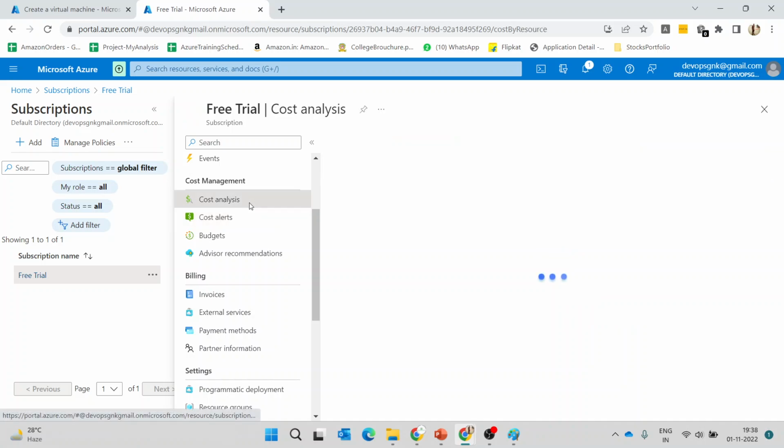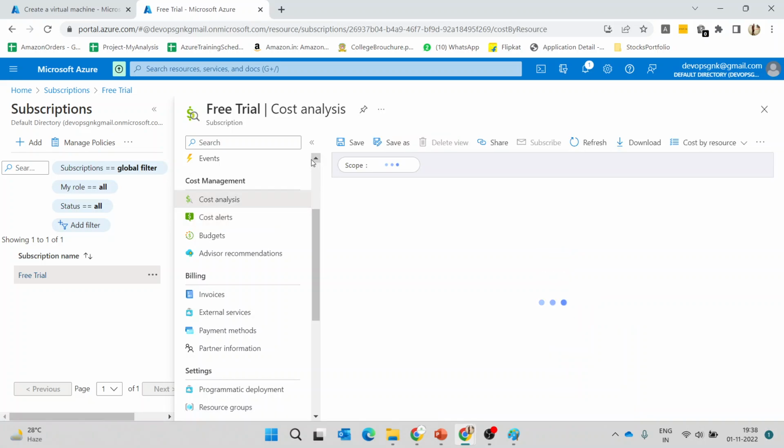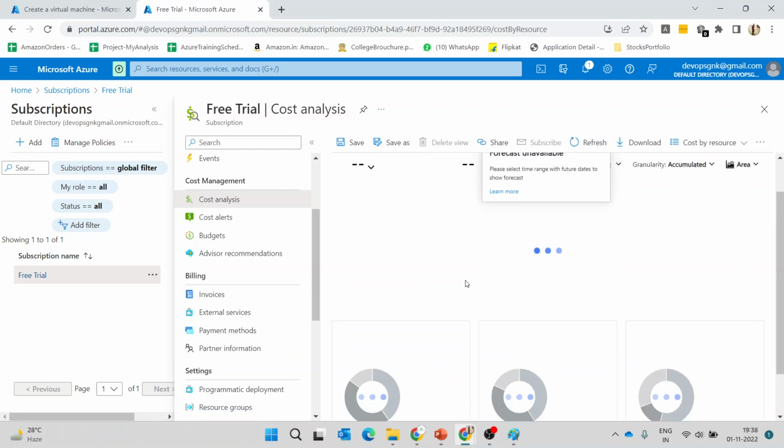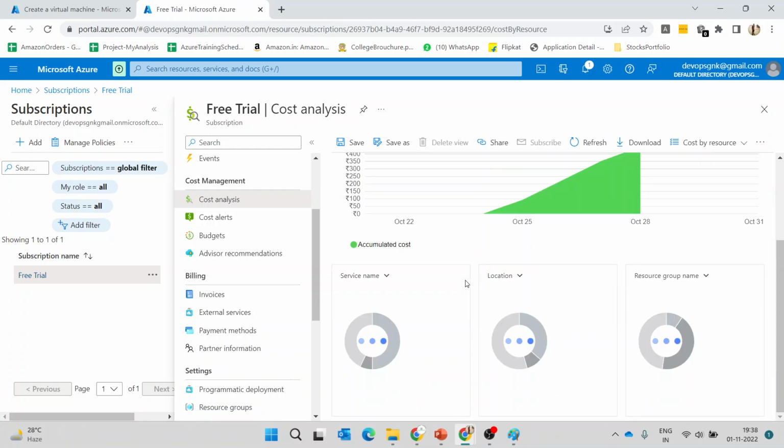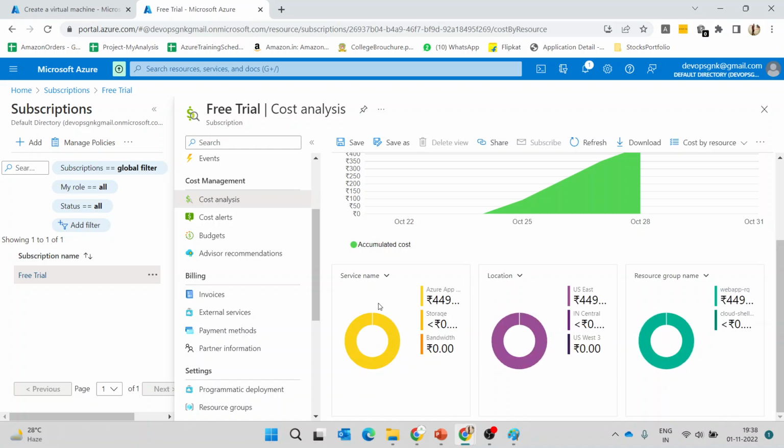Cost analysis will segregate everything in the form of visualization, like by resource groups, as per the location and as per the regions. I think it will load here. I'll show you this. It will show in the form of charts. See here, you can see everything, right? Services name, Azure App Service, mostly we are using.